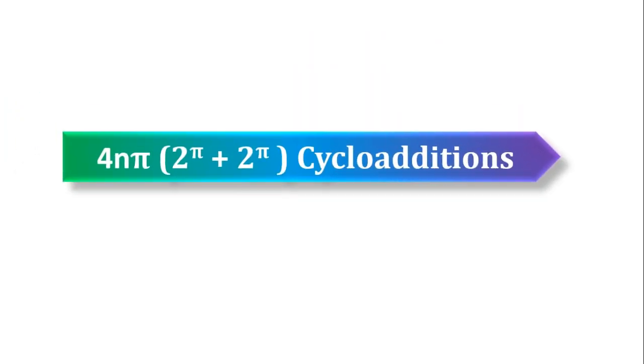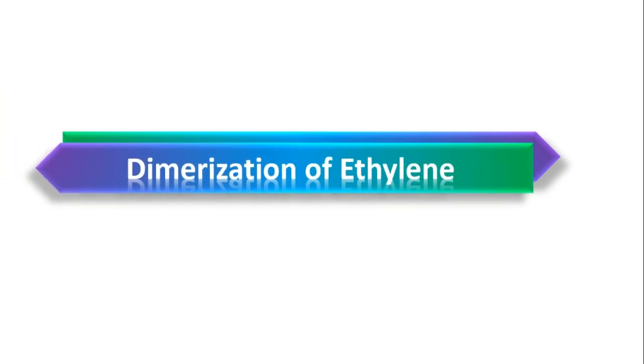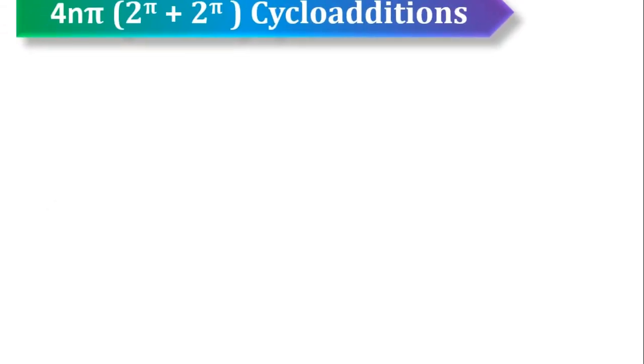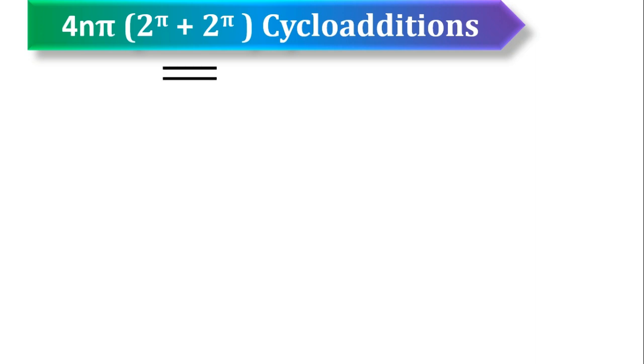So let's see here: 4n pi cycloaddition reactions. Example is dimerization of ethylene. Here the reactant is ethylene. For our convenience, I am saying one as donor and the other as acceptor, though both molecules are ethylene.